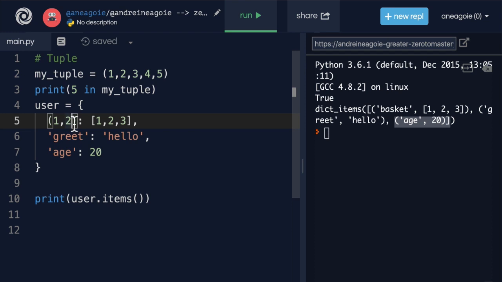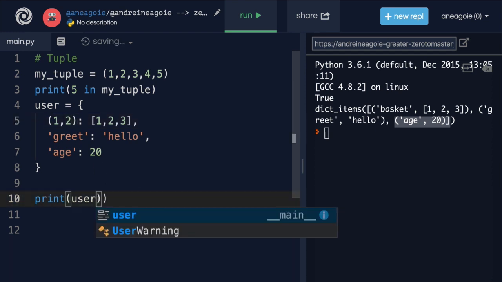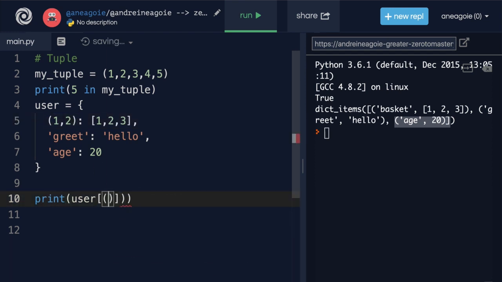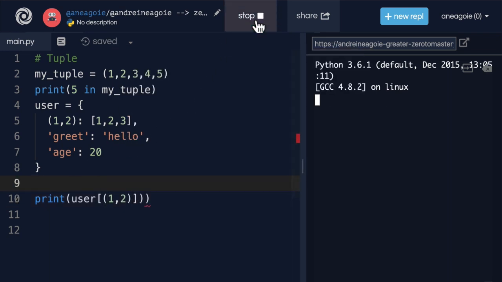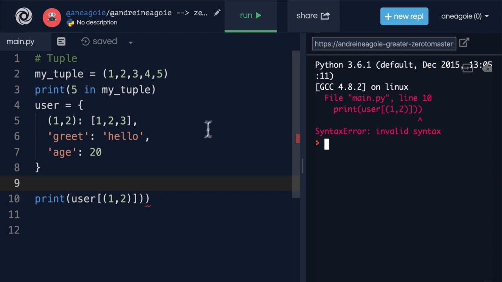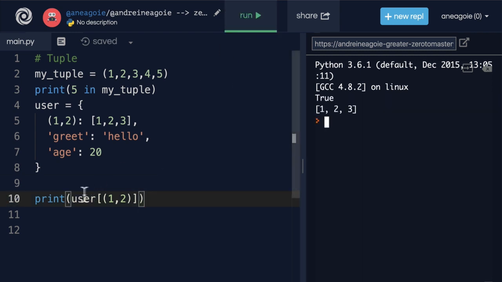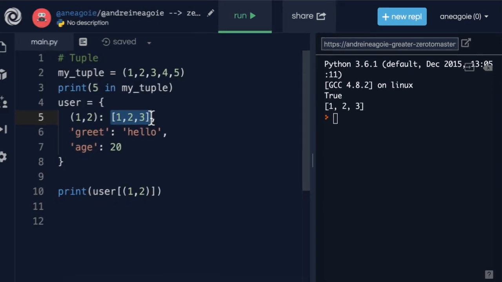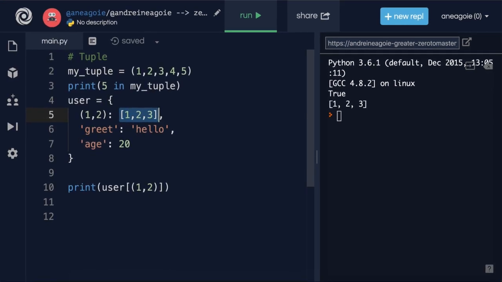And the way I would access this would be like user, square bracket, (1, 2). So if I click run here, oh, I have an extra bracket. Let's fix that. Let's click run again. And there you go. I'm able to grab user, tuple (1, 2), and grab the [1, 2, 3] list. You see here how I'm trying to use different data structures, combining them together. Let's take a break and finish off our understanding of tuples in the next video.